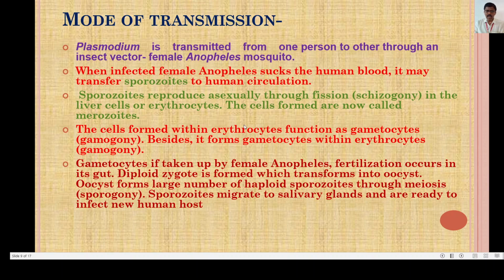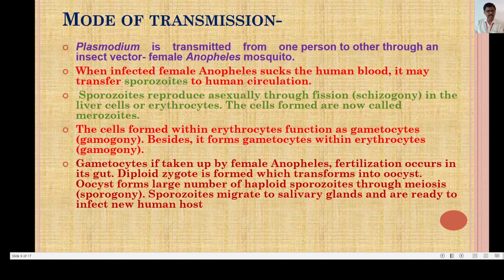The cells formed are now called merozoites. Remember this terminology. The cells formed within erythrocytes function as gametocytes, and that process is called gamogony. I will tell you again, that stage is called gamogony. And besides, it forms gametocytes within the erythrocytes. It is also termed gamogony.